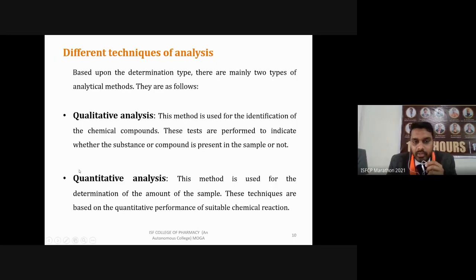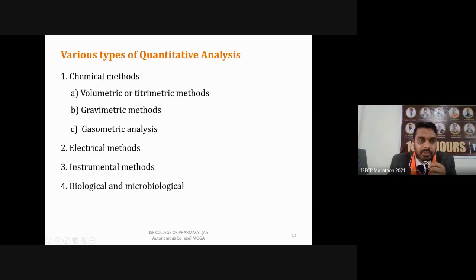Further, these quantitative techniques can be divided into different parts because we have to identify different kinds of chemicals. For each there will be a specific test, a different analytical procedure. These are based on chemical reactions by which we determine if a chemical is present, and then how much amount of it is present in the given sample. Quantitative analysis can be divided into different parts like chemical methods, in which we perform chemical reactions, like volumetric and titrimetric methods, gravimetric methods, and gasometric analysis.